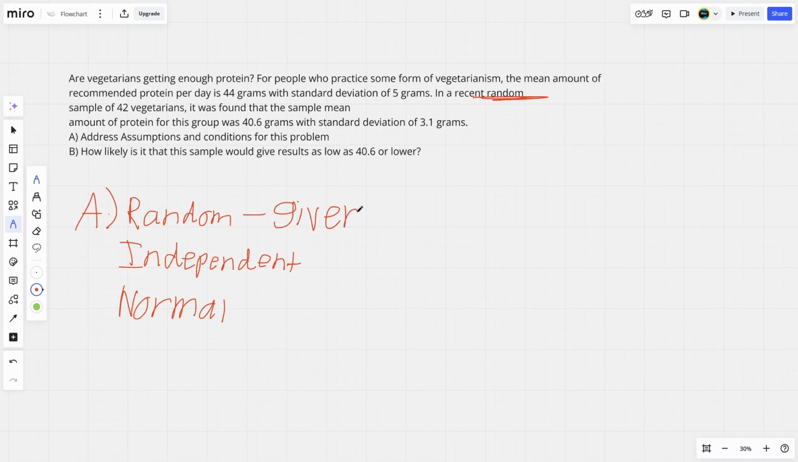Given it is random. Now, to check for independence, we want to reference the equation n times 10 is less than large N, with n being sample size and large N being the population size. If you reference back to the problem, you can see sample of 42 vegetarians, so that is our n. It's 42 times 10 is less than all vegetarians, and I'm sure there's more than 420 vegetarians, so this checks out.